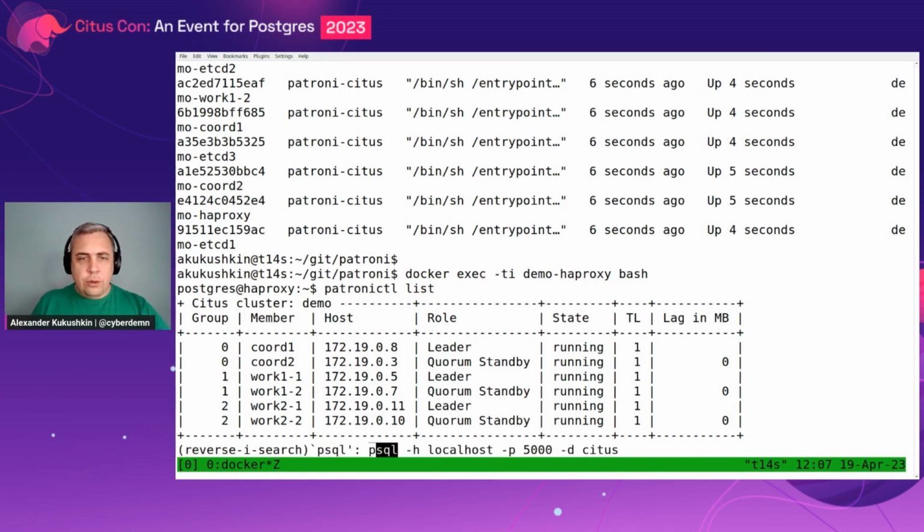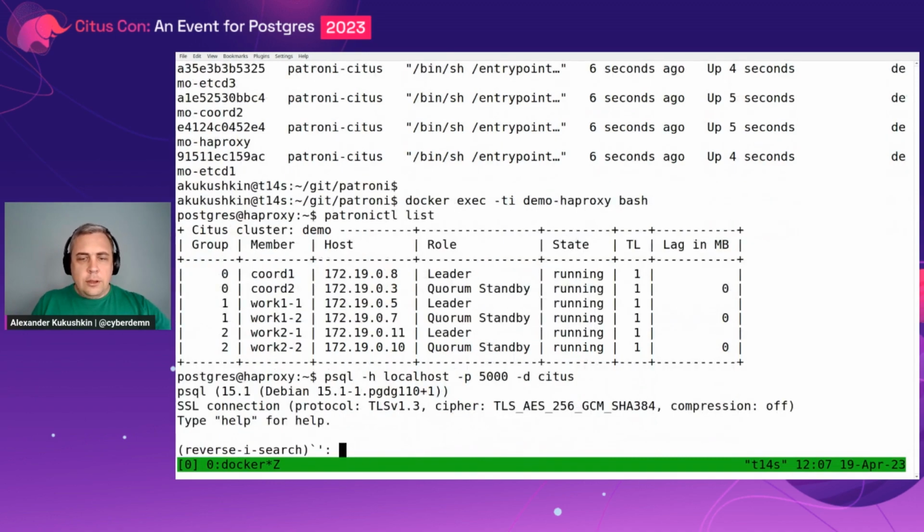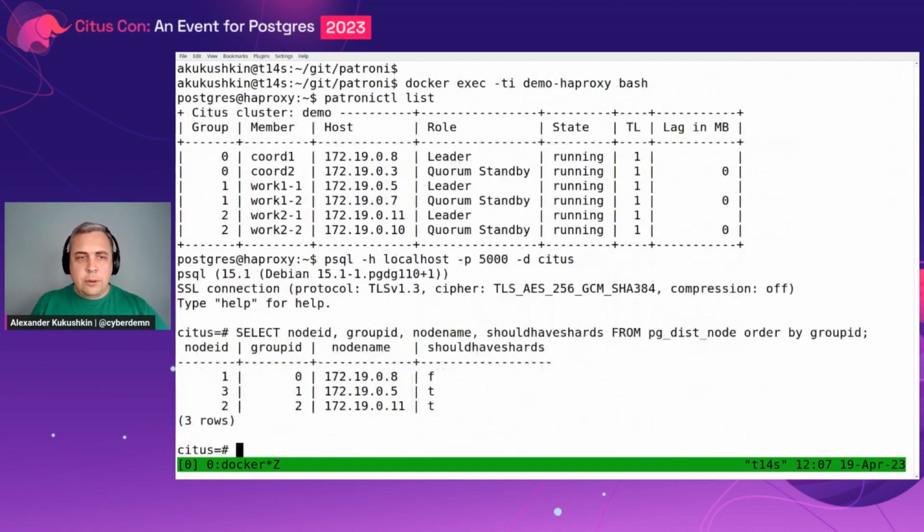Let's connect to our database, to the coordinator. It is accessible via HAProxy on port 5000. We can check the pg_dist_node table, which contains Citus metadata and all nodes of our Citus cluster.